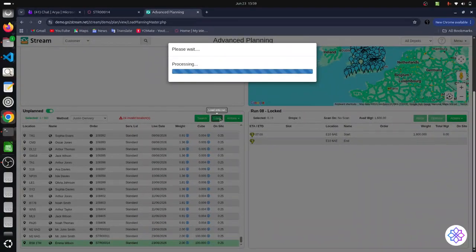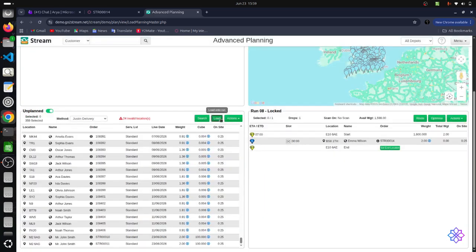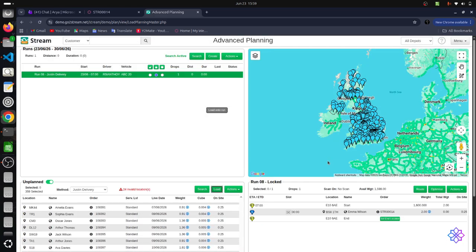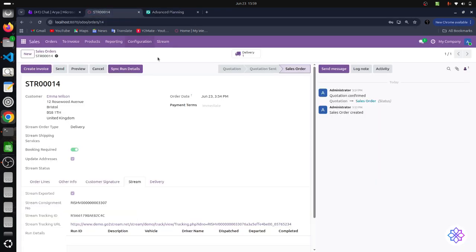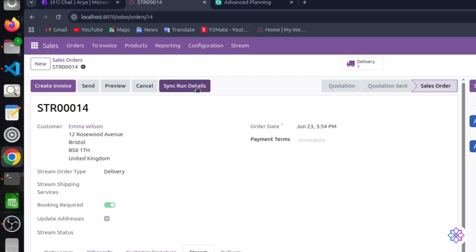Now we need to drag our order into this run. This is the newly created order. You can just click on it and click on Load into Run. It will be loaded into this run.